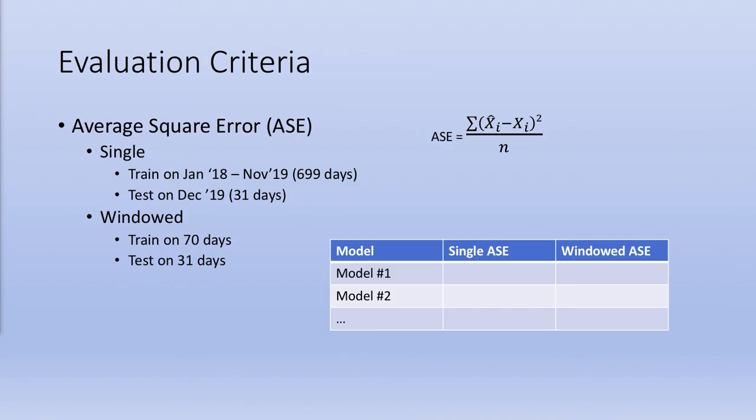We evaluate our models using average squared error, or ASE, and run both a single ASE using 23 months of data, with December 2019 as the test data, and a windowed approach where we train on 70 days and test on 31 days. We will populate a table similar to what's shown here and compare the performance of each model.